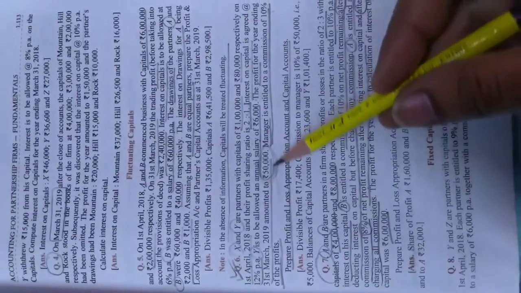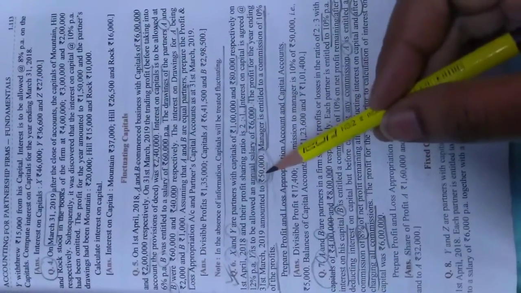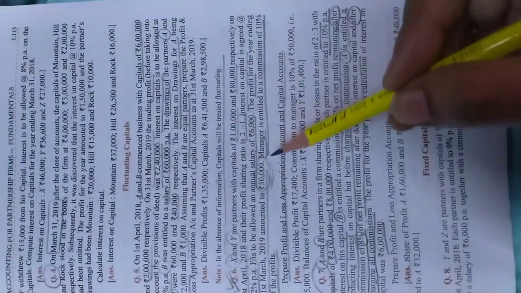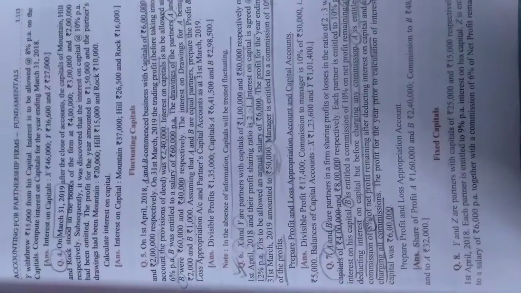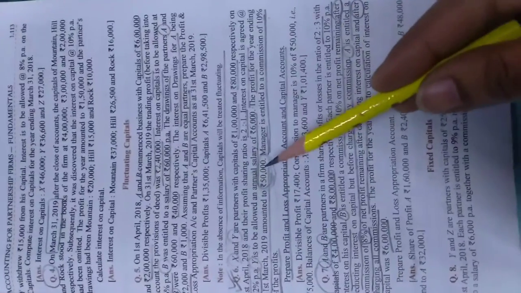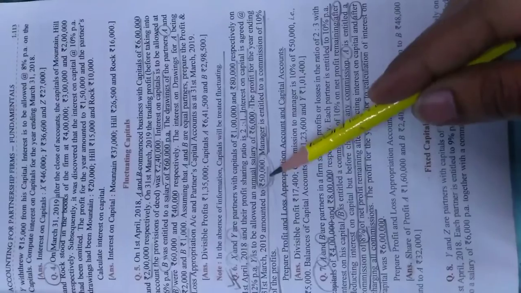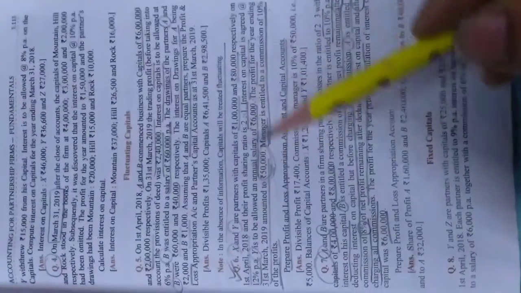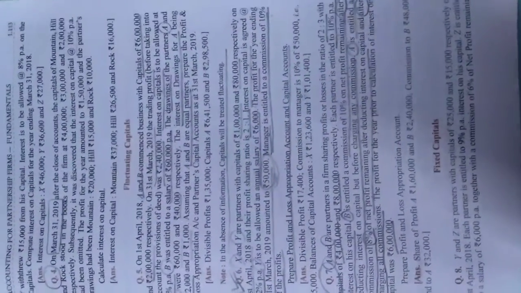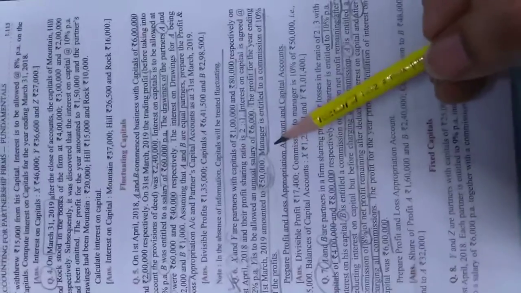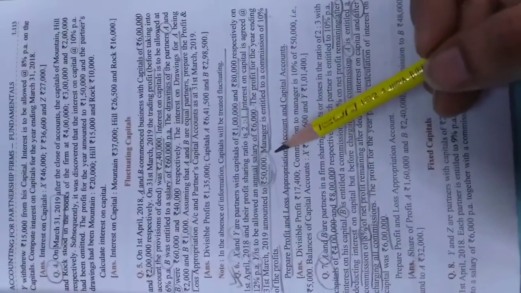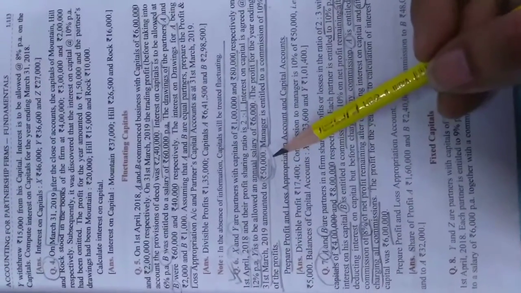of these profits. So in this question, true profits are given to you. These are not adjusted profits because nothing has been deducted from them. So on this amount only, you will calculate 10% of 50,000 in the profit and loss account, because manager's commission is shown in the profit and loss account. So you will get 10% of 50,000, 5,000. You will deduct this and you will get net profit 45,000 that you will transfer to the profit and loss appropriation account. So it is a simple question and you will be able to do it easily. So do this question in your registers and show the working clearly and carefully.